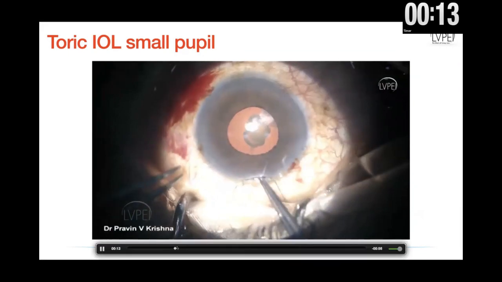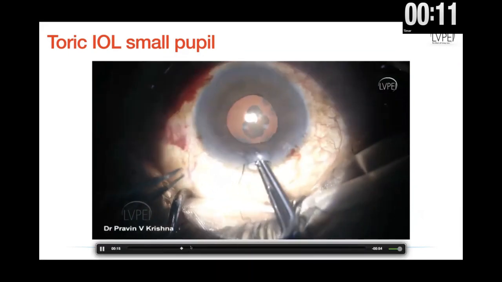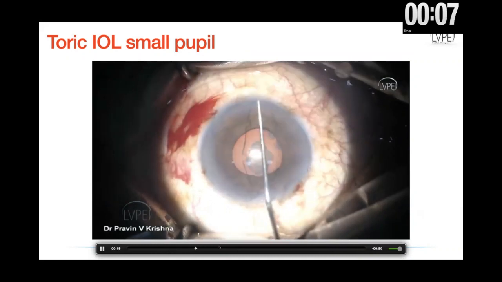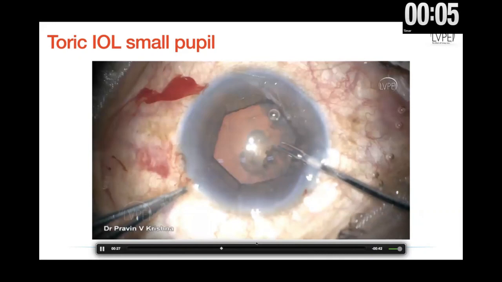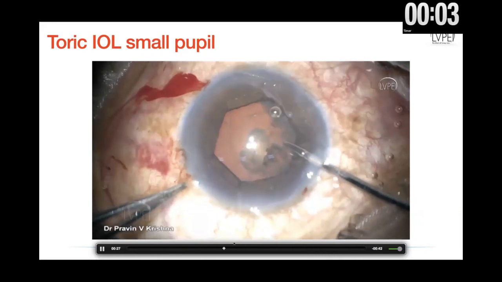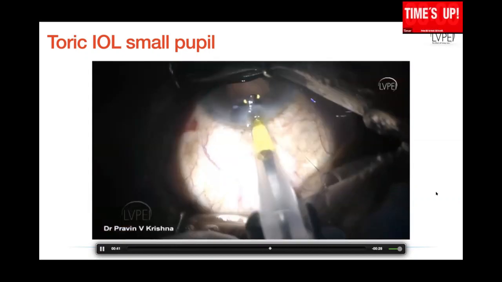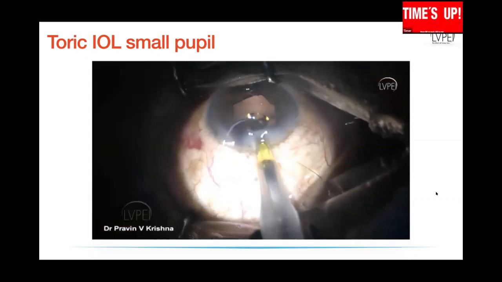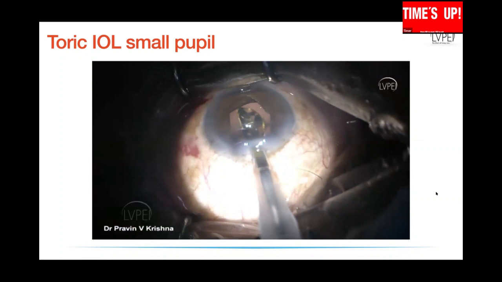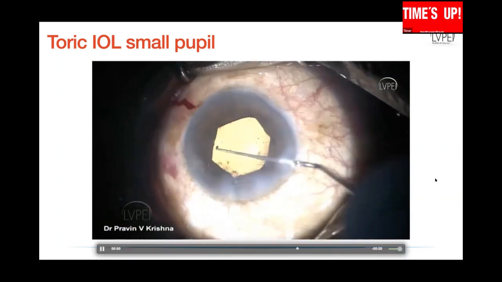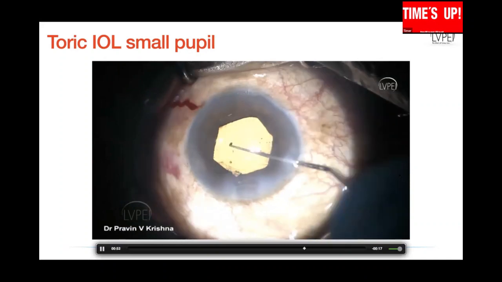In this case, I'm actually using a Bhattacharjee pupil ring, the hexagonal ring that you'll see that I'm implanting inside the eye. This ring is important because not only does it allow you to do a good cataract surgery, but at the end of surgery, sometimes when your pupil becomes very small, you will still be able to see the toric IOL marks in this scenario. You can see the toric IOL marks when the pupil is dilated, and this is really helpful.